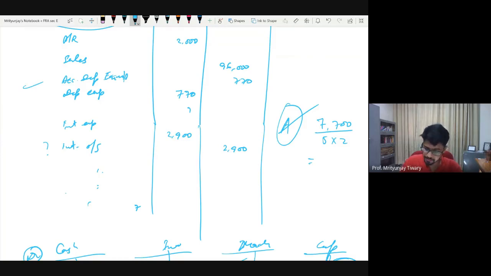Let's come to building. Building is one of the easier one to deal with. So we had 25,000 worth of building, and it said that it has a 25 years of life. So this divided by 25 gives me annual depreciation. Annual depreciation is 1,000, but we are using building only for 6 months. Why? Because our accounting period is 6 months. So that is why I'll further divide it by 2. So that gives me 500 of depreciation on building. Is it clear? Building depreciation.